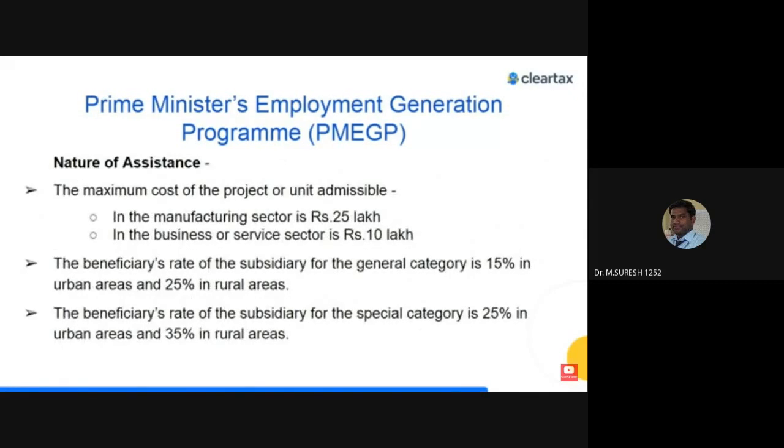The nature of assistance is that the maximum cost of the project or unit admissible in the manufacturing sector is rupees 25 lakhs and in the business or service sector is rupees 10 lakhs for assistance under the scheme. The beneficiary's rate of subsidy for the general category is 15% in urban areas and 25% in rural areas. The rate of subsidy for the special category is 25% in urban areas and 35% in rural areas.